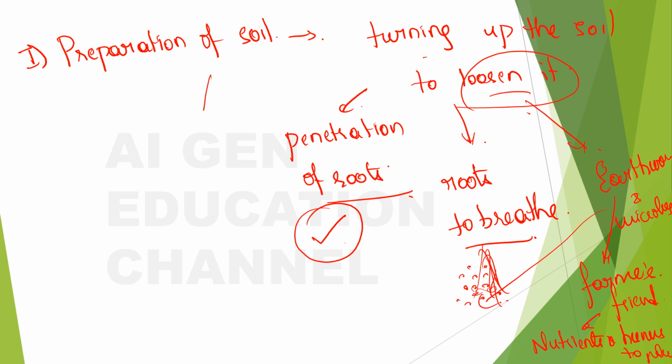Now this process of preparation of the soil has one other name, one official name. What is it? This process is called tilling and ploughing. What is it? Tilling and ploughing.